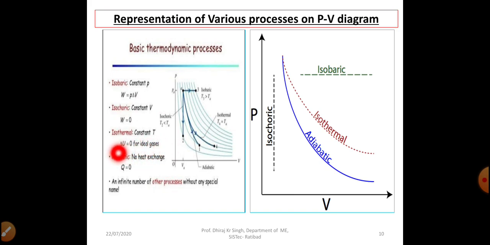A change in internal energy, we have discussed in the last class that internal energy is nothing but the associated energy with the molecules of the system. So internal energy is also a function of temperature, that's why change in temperature is 0, so change in internal energy is 0. And in adiabatic process there will be no heat transfer, so Q is equal to 0.